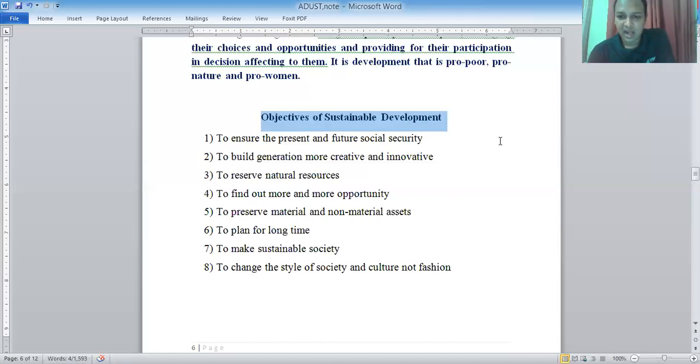So the cultural aspect is more important in terms of sustainable development. So to ensure sustainable development, we have to create a better society, and this society will preserve or evaluate culture in a positive way. Okay, next I am going to present another topic.